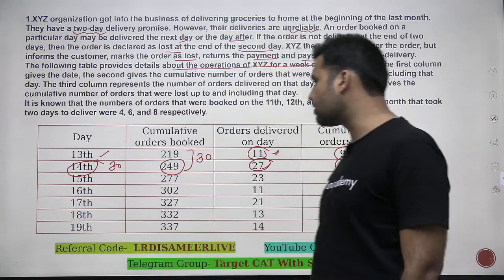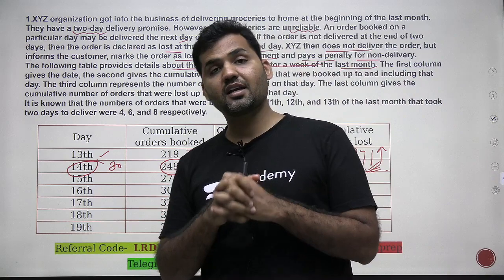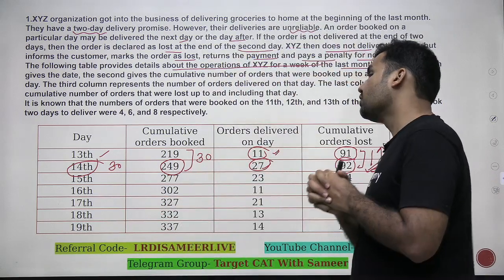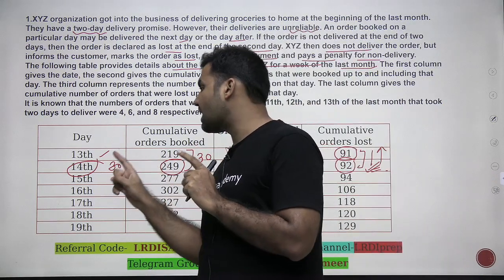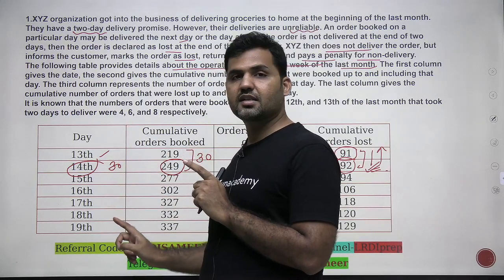So this is how you are supposed to read this complete table. Make a full table to answer all the questions, and it's very, very tricky. You have to find out what are the number of orders that are placed on each of these dates to answer the set.